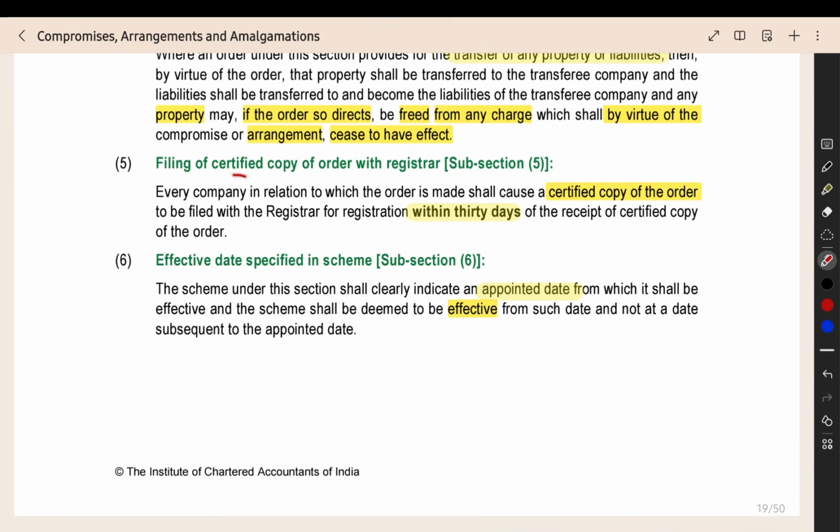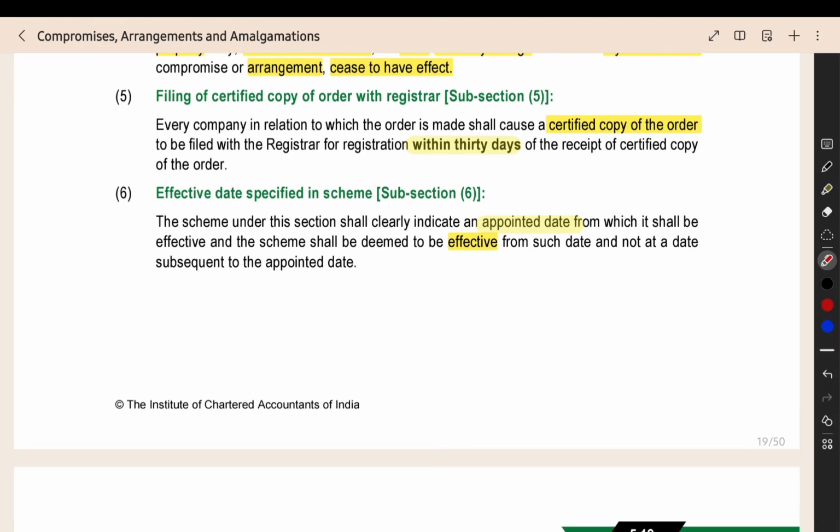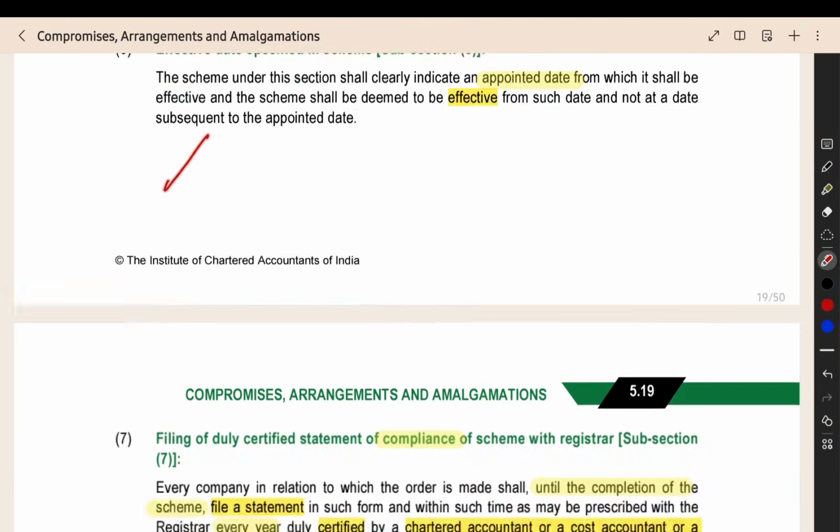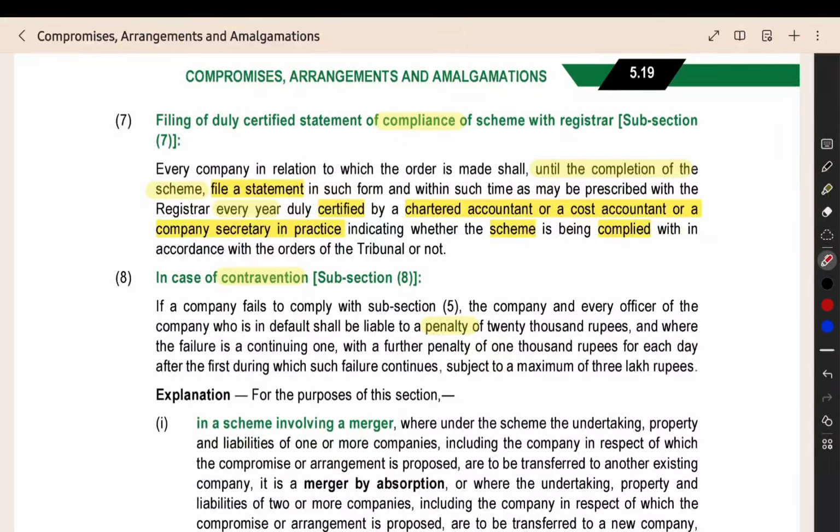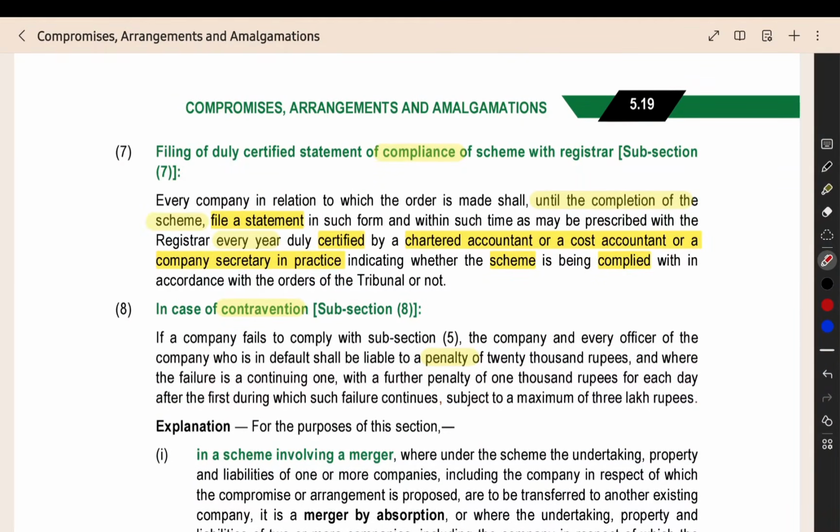You have to file the certified copy of the order with the registrar. We saw that already. Then the effective date, from which date the scheme will be effective, that will be clearly given in the tribunal order. Then this merger or amalgamation will not get completed in a single day.